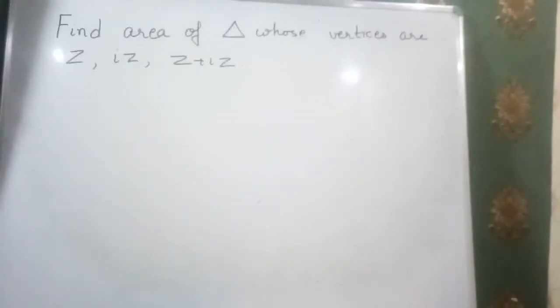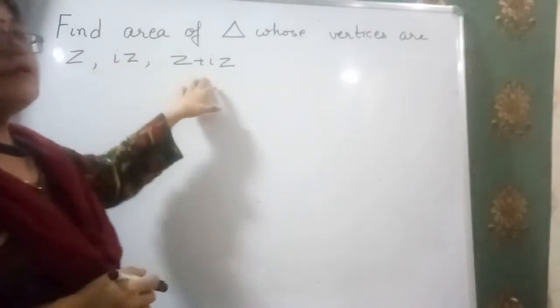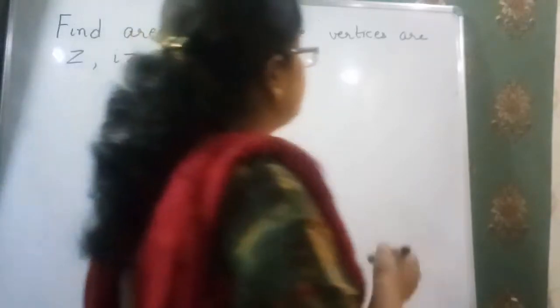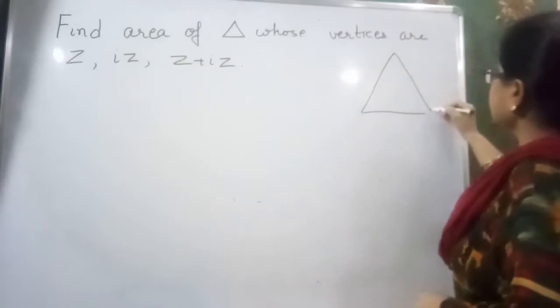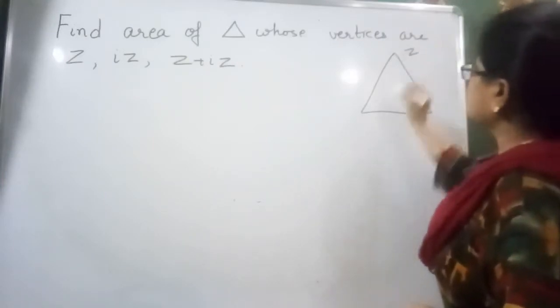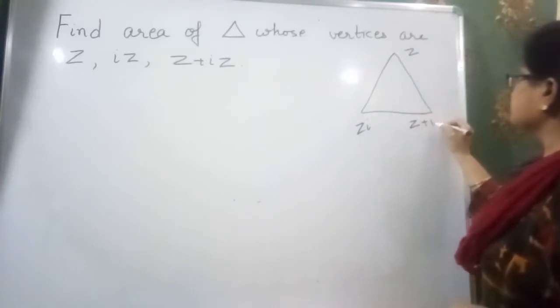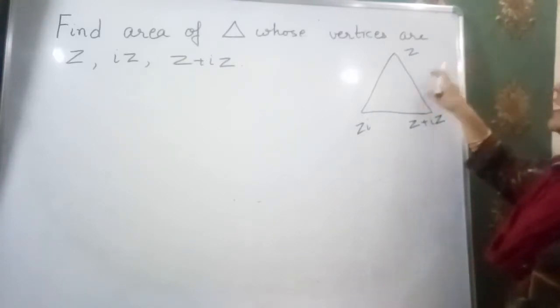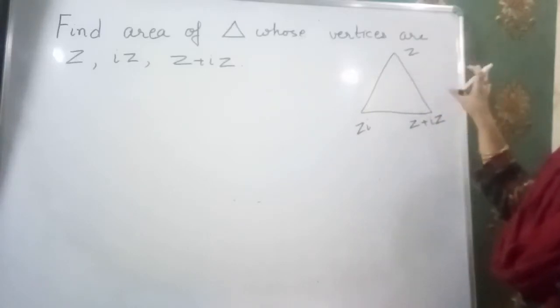Now there's another question in front of you, that we have to find the area of triangle whose vertices are z, iz, z plus iz. Now in the question, 3 vertices are given. That means, for example, this is z, this is iz, and this is z plus iz. And we have to find the area of this triangle. How will we solve it?